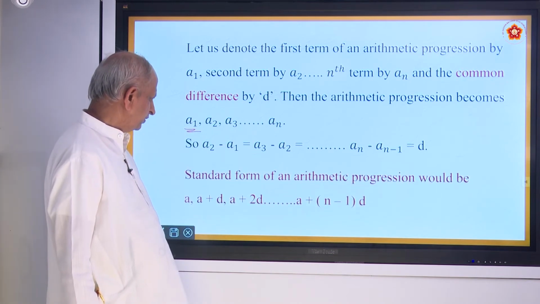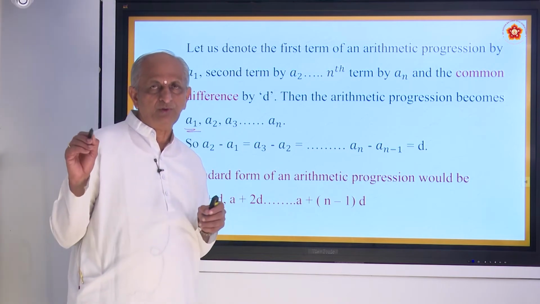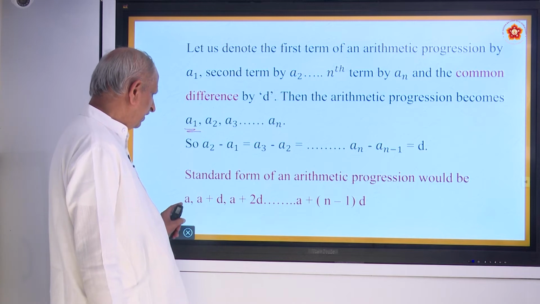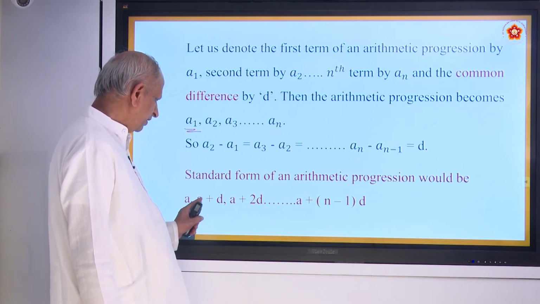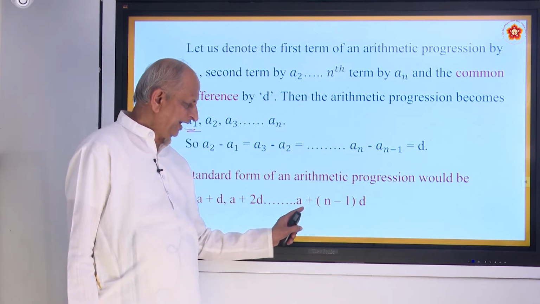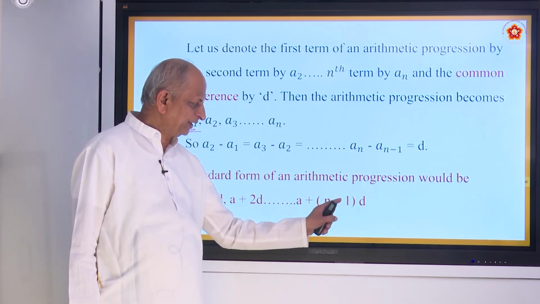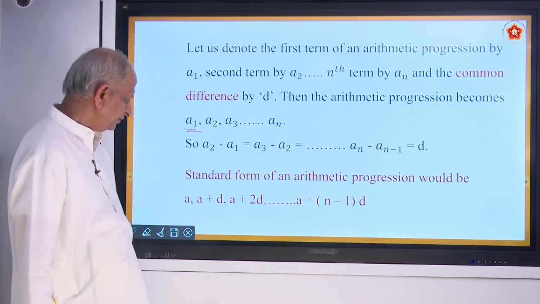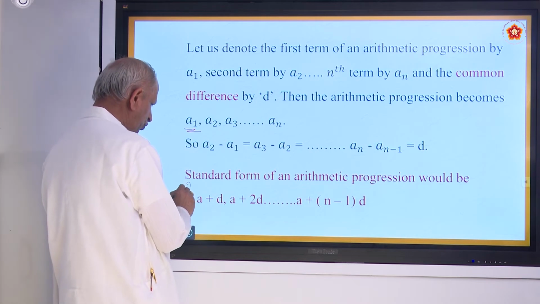Okay. So, the standard form. How to work out is the next question. Suppose you have an arithmetic progression A, A plus D, A plus 2D, etc. The last term will be A plus N minus 1 into D. Are you following? For example, in the series I showed, suppose this is 2.